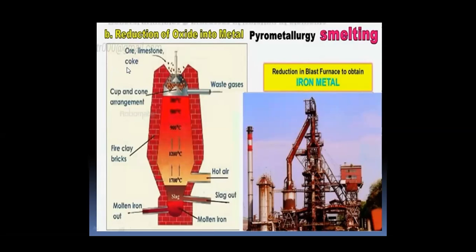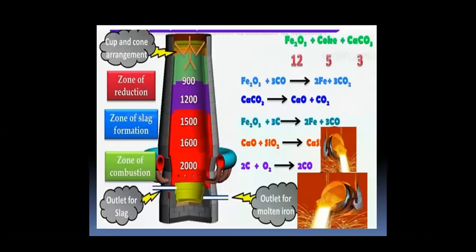This blast furnace has a cup and cone shape, and it also contains tubes where hot air is blown. The blast furnace is lined inside with fire clay bricks to sustain high temperature. The molten iron and the molten slag get separated. The molten iron is heavier, and the molten slag is lighter, which floats and is separated from the molten iron. This is the blast furnace.